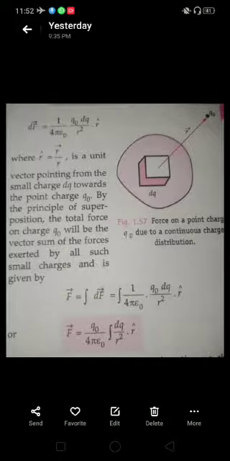Okay, so by the principle of superposition, what is the total force, guys? You tell me. I have two options. One option is, let me tell you, I will break the charge body into 10 pieces, and find all the forces on the small charges due to the q naught. Okay, so by the principle of superposition, I add all the forces and I get one force.